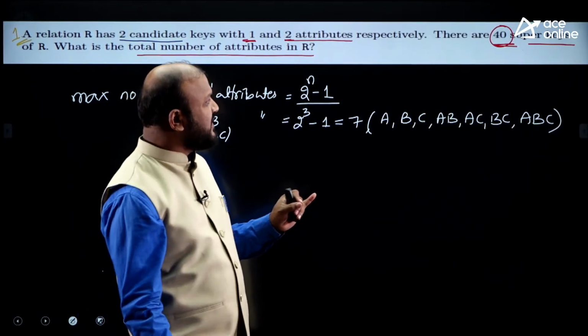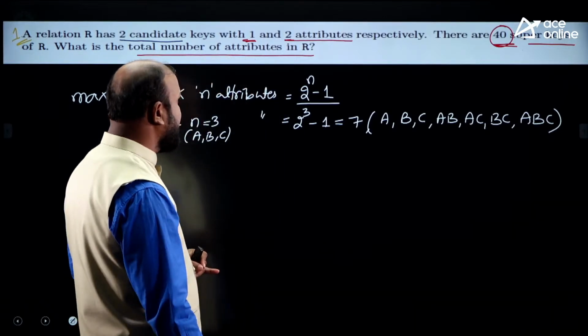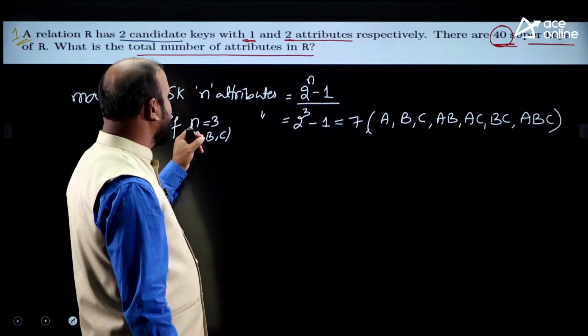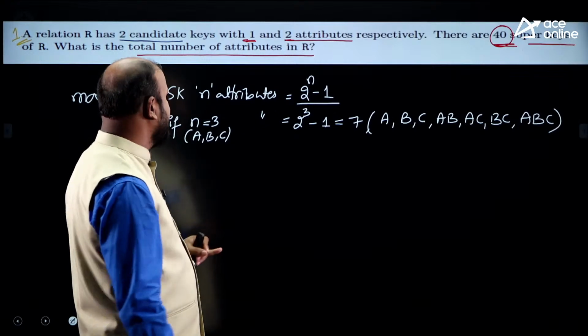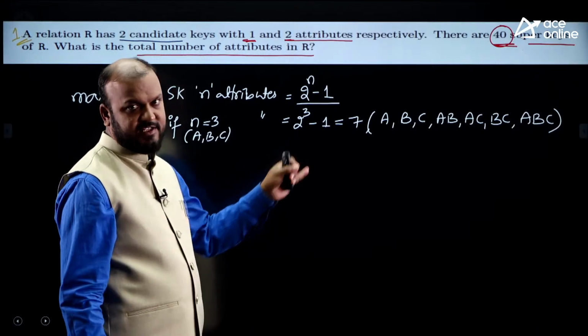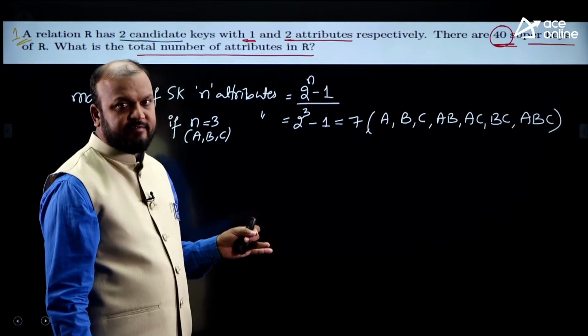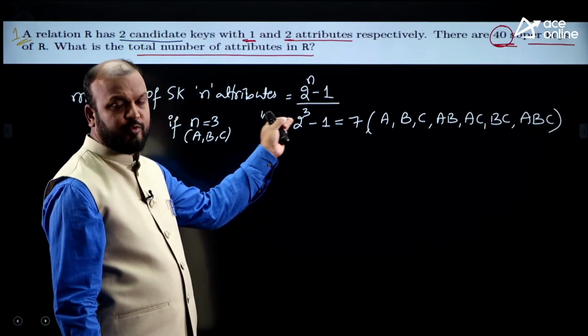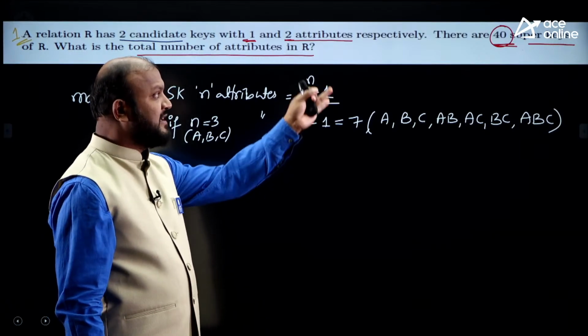Now, how many super keys do we have? Totally 40 super keys. Totally 40 super keys means, if I'm talking about n equal to 3, it is 7. If n equal to 4, 2 power 4 minus 1, 2 power 4 is 16, minus 1, 15. If n equal to 5, 2 power 5, 32 minus 1, 31, which is less than 40.